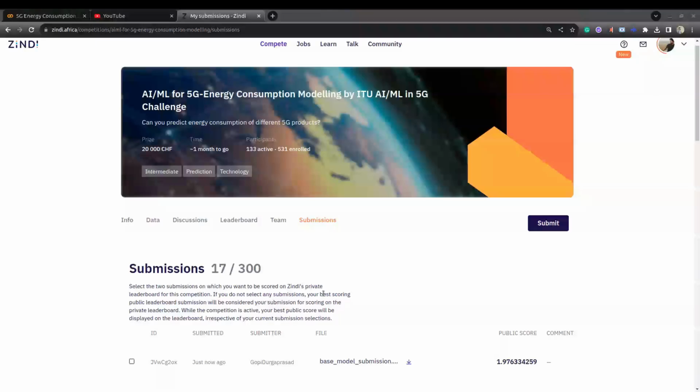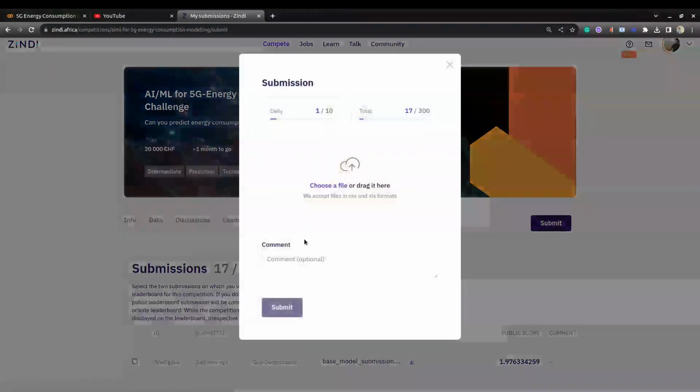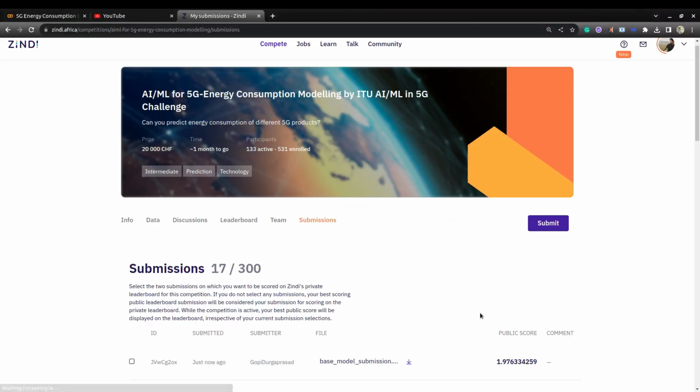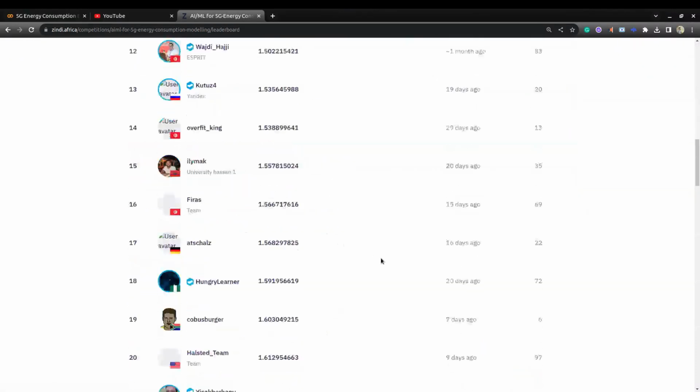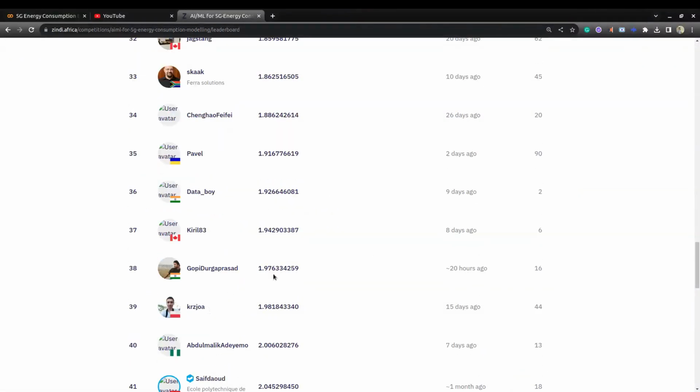Once you have downloaded your base model submission.csv, go to the competition website and click the submit button here. Then you choose your file and click the submit button. It will give you a public score. In my case, it's giving 1.97. If you go to the leaderboard, for 1.97, I got the 38th rank.